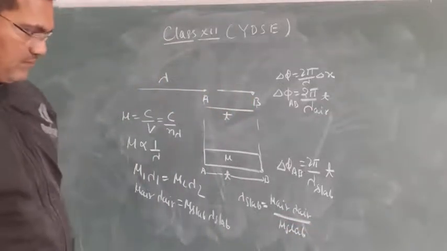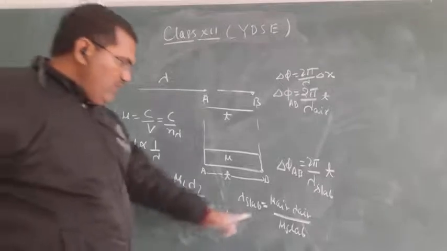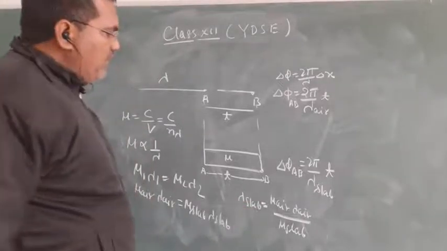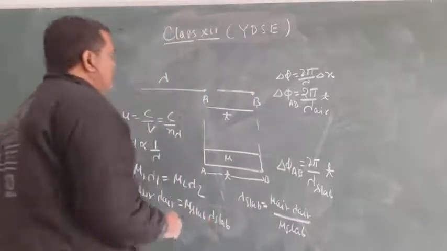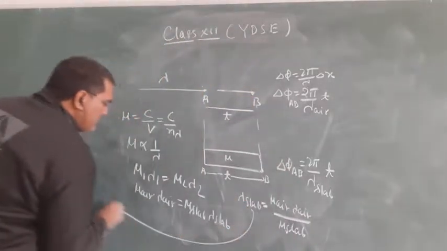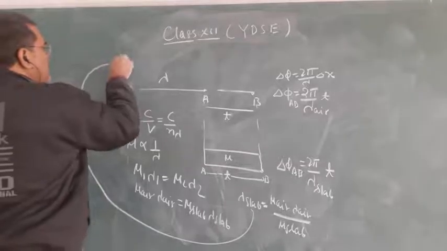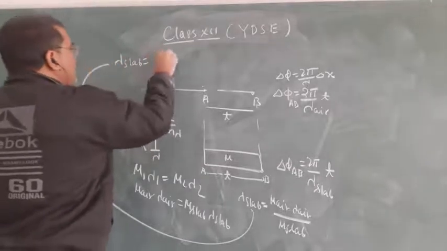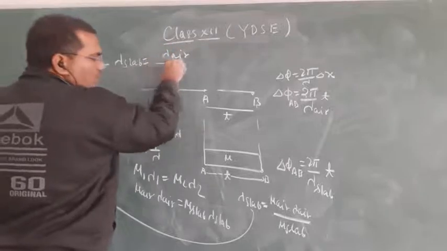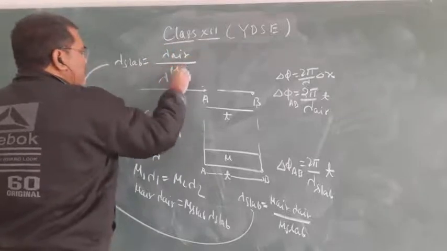Mu air is 1, so from this equation lambda slab equals lambda air upon mu slab.